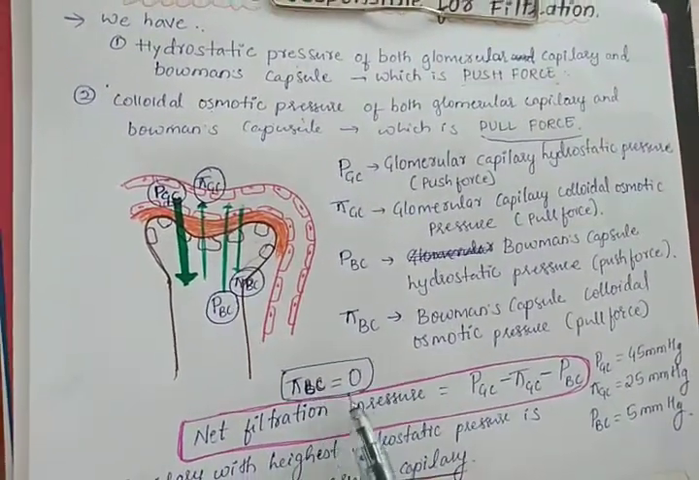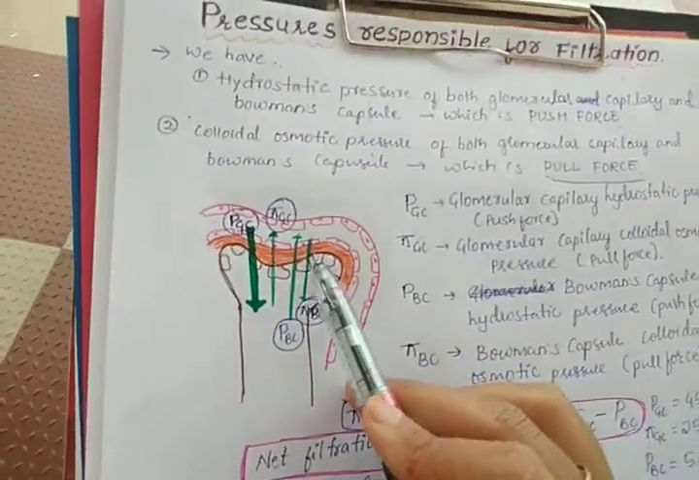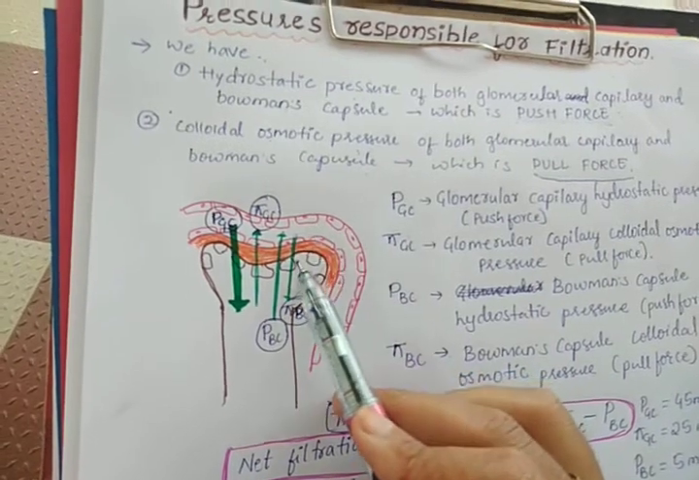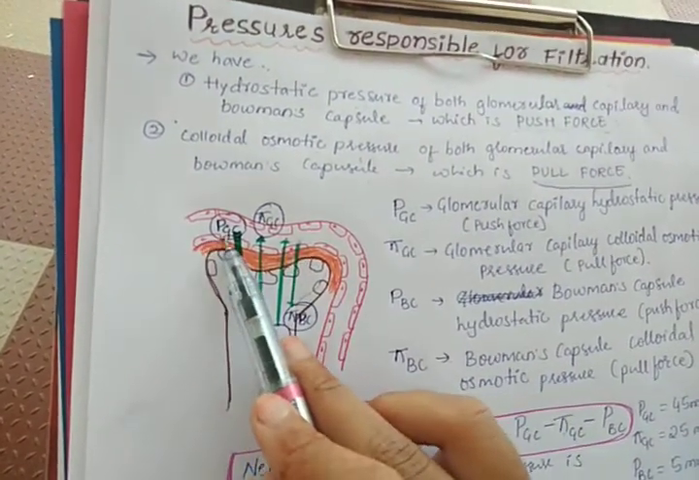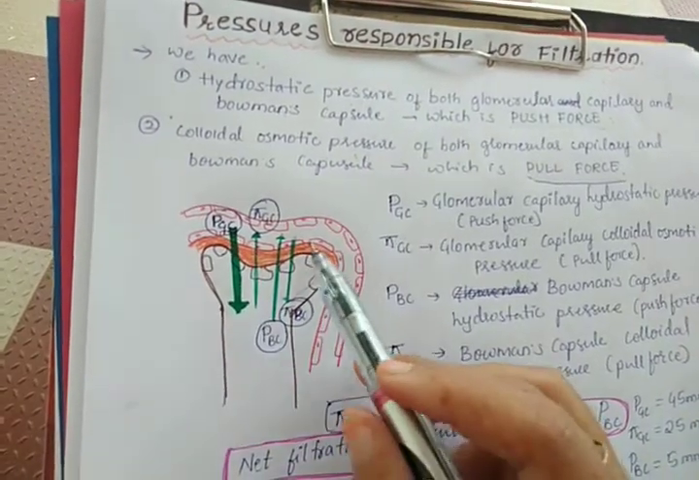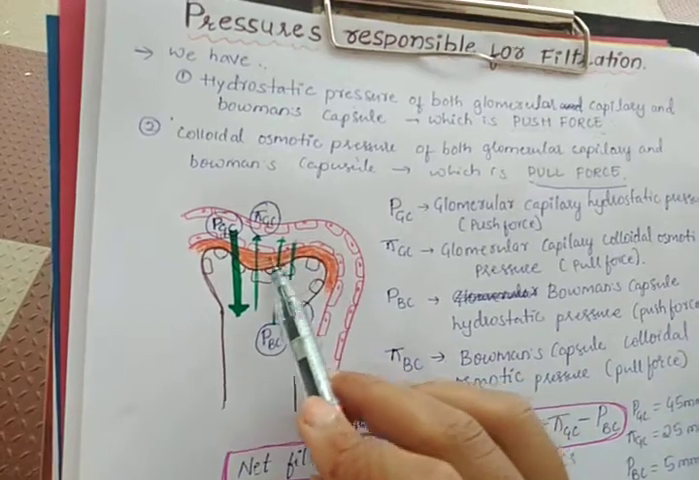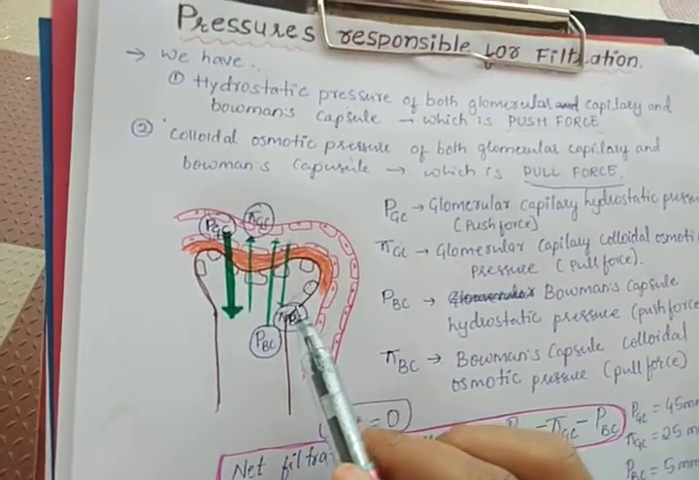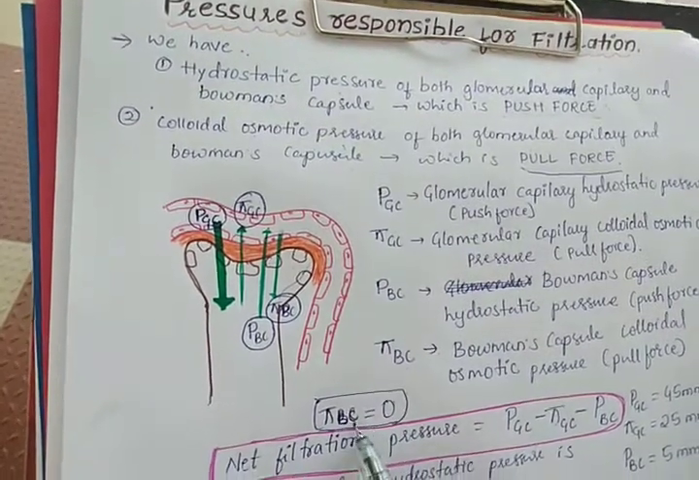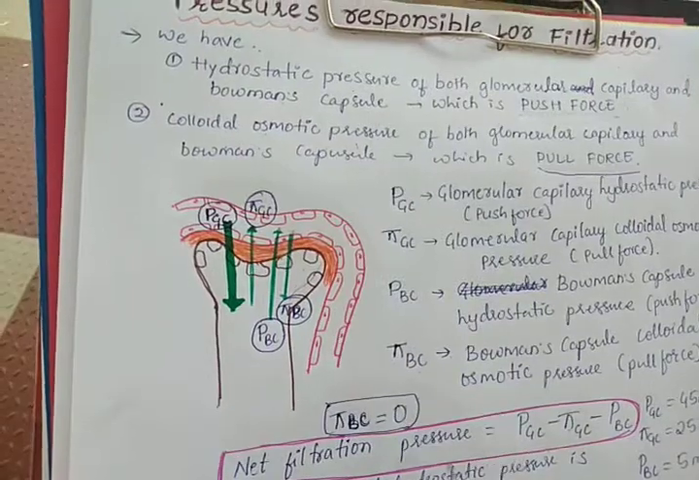Now this PiBC will be 0. This is because during the filtration no protein content is filtered along the glomerular filtration membrane. Now this glomerular filtration membrane contains three layers, that is glomerular capillary endothelium, basement membrane and podocytes from the Bowman's capsule. So this PiBC will be 0 as the protein content in the Bowman's capsule is 0.